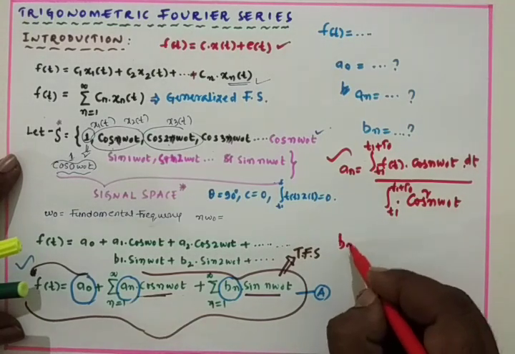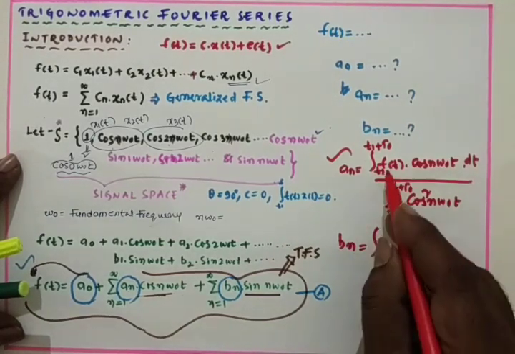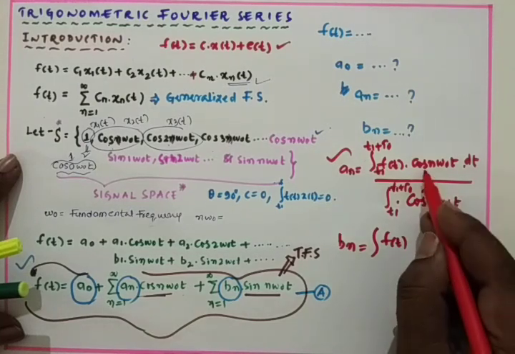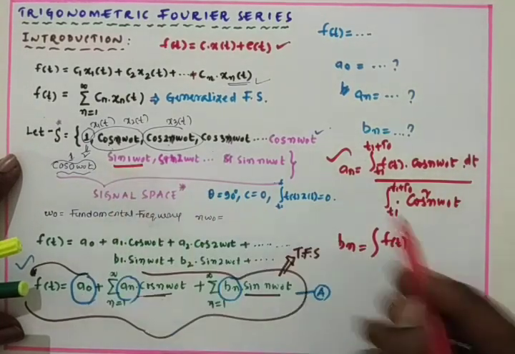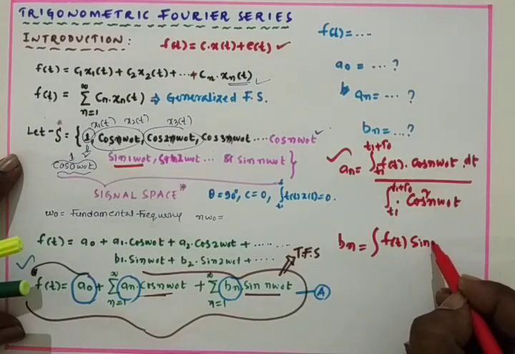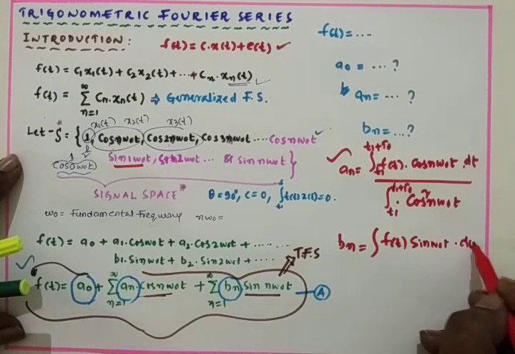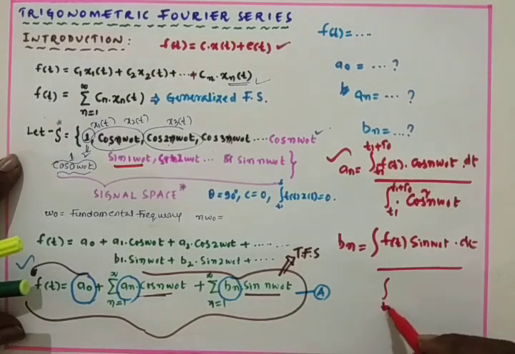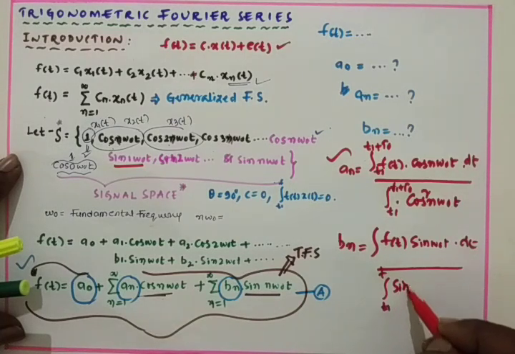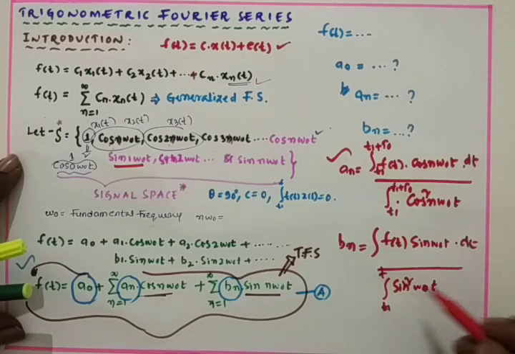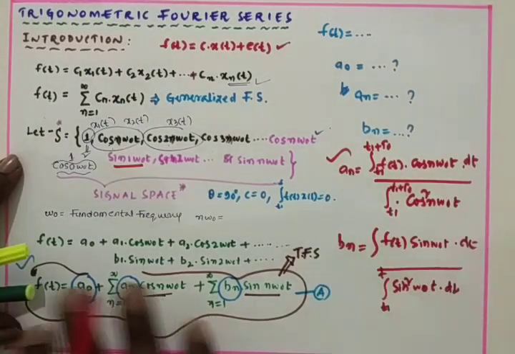And bn is equals to integral, f of t remains same, in place of cos we take the sine function, sin n omega naught t dt, by integral t1 to t1 plus t naught sine square n omega naught t dt. By deriving these expressions, we can have the following equations for a naught, an and bn.